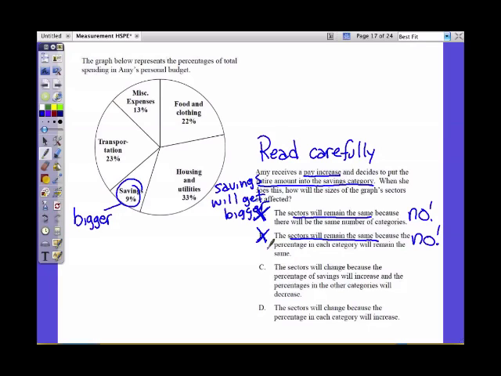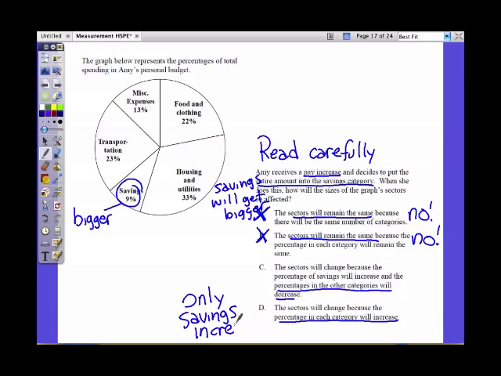C and D both start the same way. It says the sectors will change, but here are the 2 differences. In letter C, it says the percentages in all the categories will decrease, or in letter D, it says all the percentages will increase. But the only one that's going to see an increase is going to be the savings, because that's where all the money is going to.